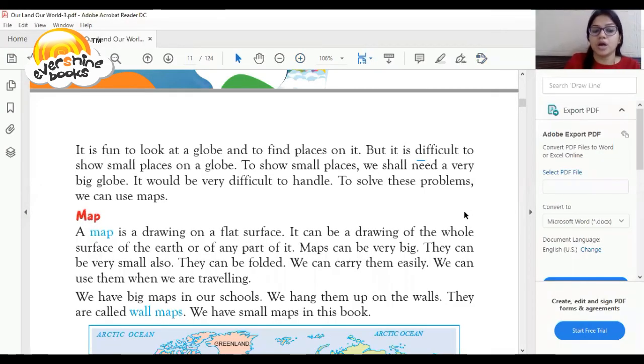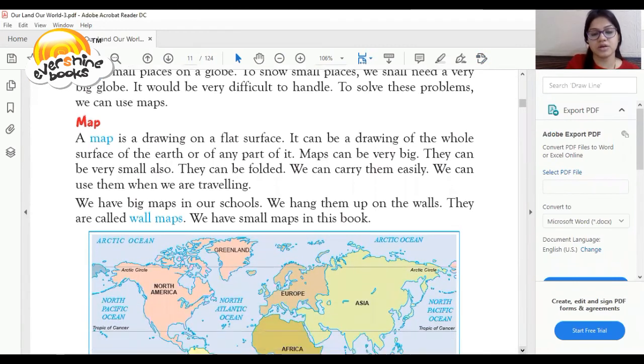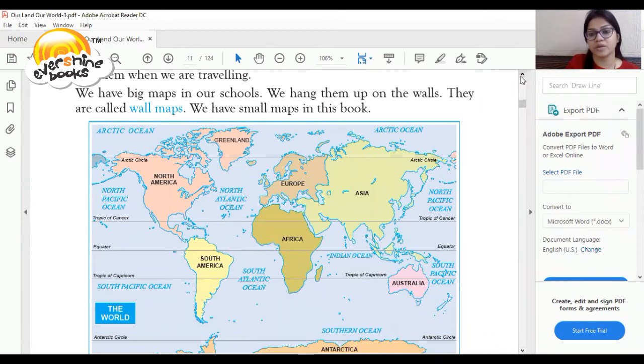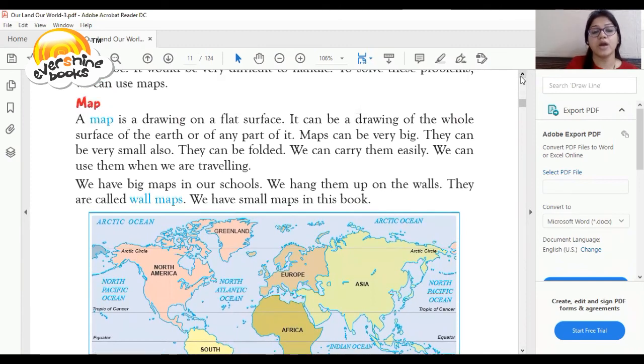On the globe, it is very difficult to identify small places. So to solve these difficulties, we can use maps. So we have learned about maps as the second learning objective. This is the world map. 7 continents are in the map. So what is a map? A map is a drawing on a flat surface.